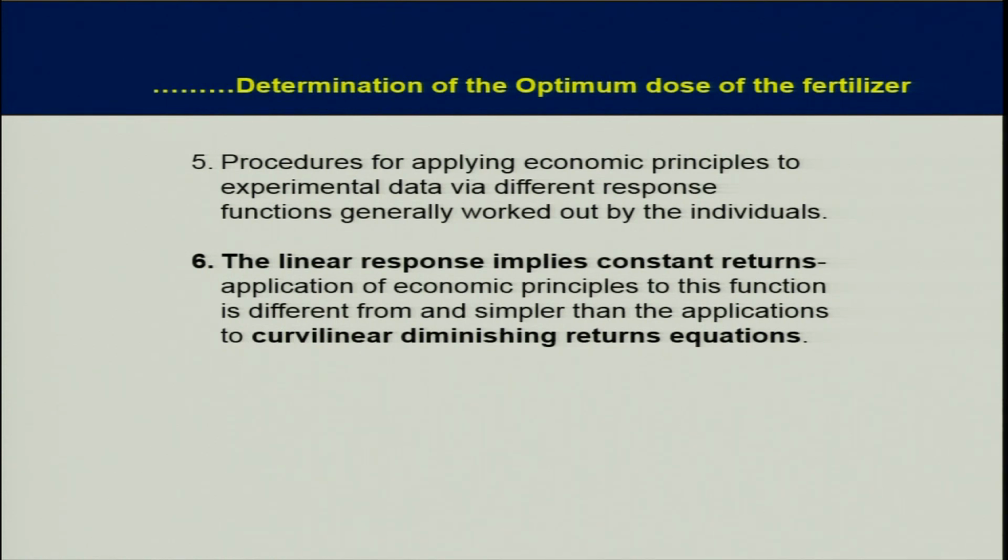So overall, if you have a linear relationship, if it is established, the returns are constant with each additional unit of input. That means here you cannot decide the optimum dose of fertilizer. In case your relationship is proved to be linear, you should not try fitting a curvilinear relationship artificially. You cannot get the economic optimum dose from the linear equation.